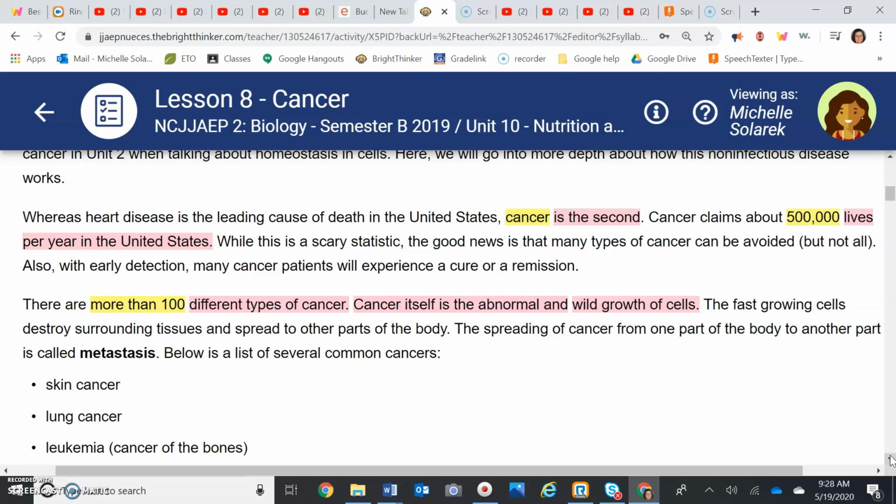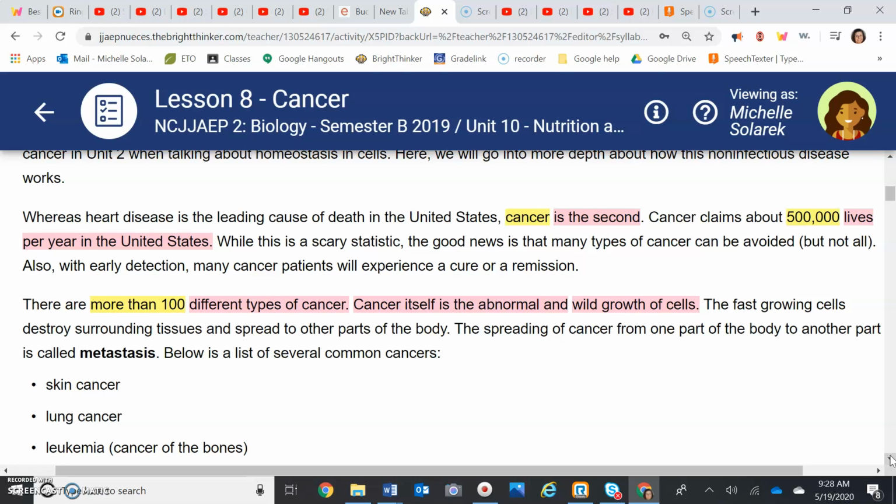500,000. I wonder what that is compared to corona. We should compare cancer to corona. Anyway, how many lives were lost this year to cancer? How many lives this year were lost to corona? One is an infectious disease, that would be corona. One's a non-infectious disease, that would be cancer. And remember, infectious or non-infectious means that you can spread it to each other or you don't. So cancer, you don't spread to each other. So that's why it was non-infectious.